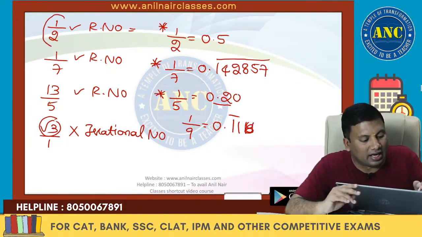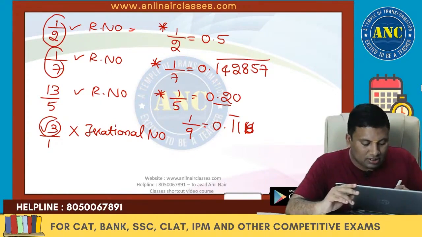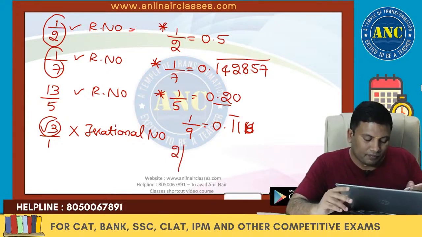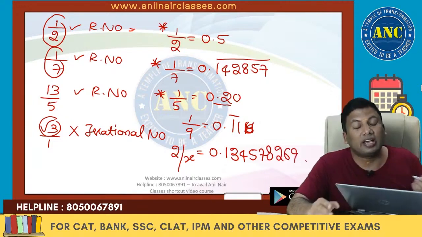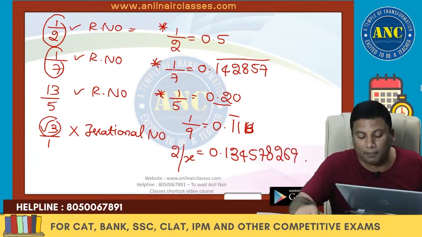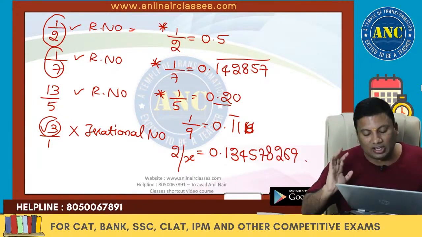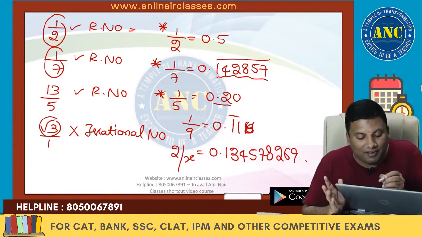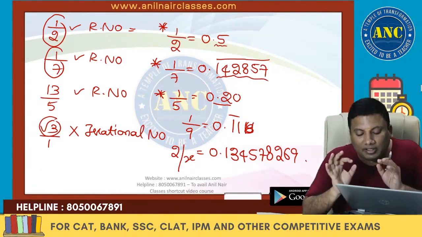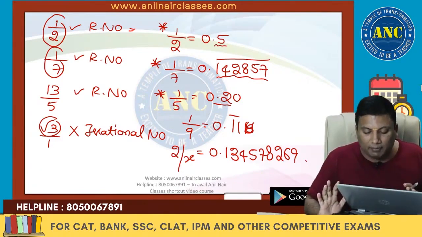When I take a rational number, sometimes, suppose I take 2 by some number x, it could also be 0.134578269, where the sequence of digits is not repeating. For some rational numbers, the digits are repeating, a bar is there. For some rational numbers, after the dot, there is a finite number of digits.